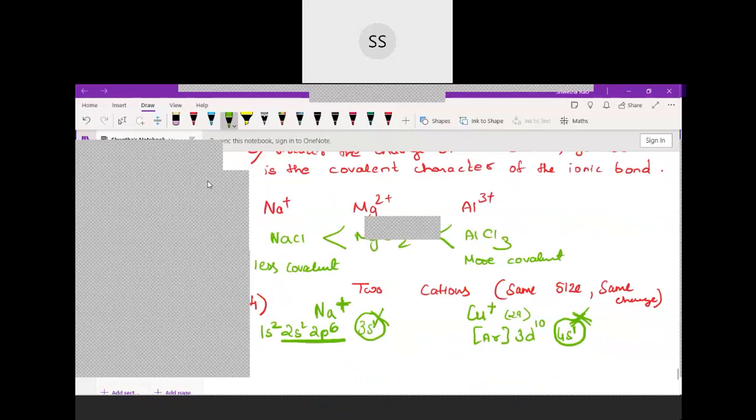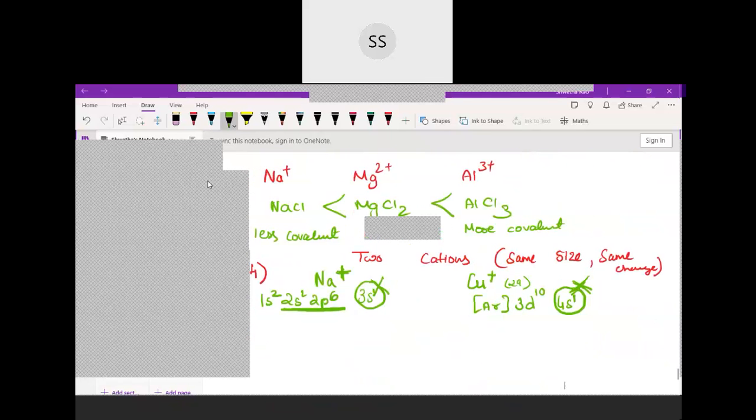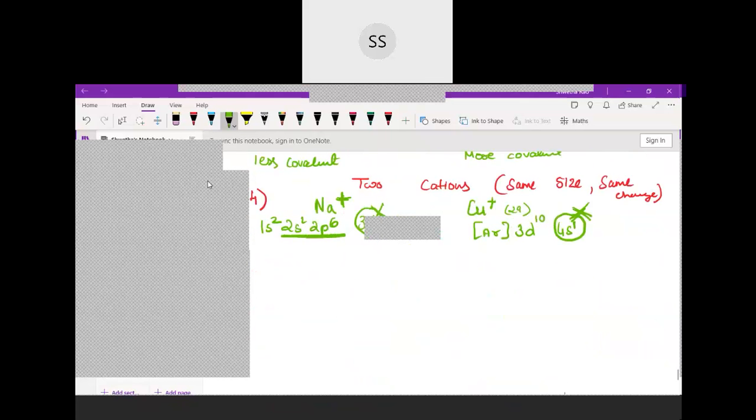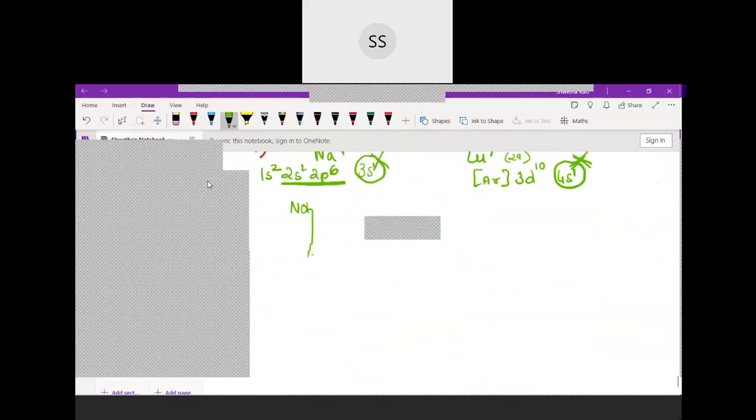In sodium also, they had 3s1, which I have removed; it is not there now because it is in the Na+ state. Here also the 4s1 electron was present, but because they are in +1 state, it is removed.